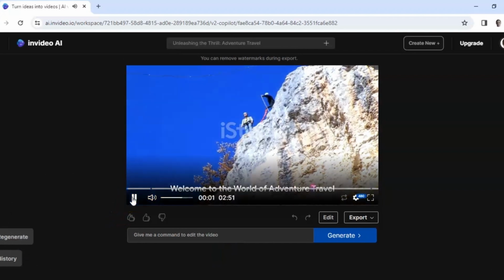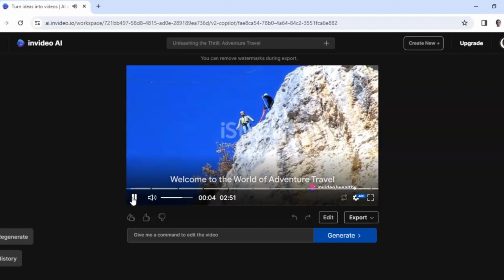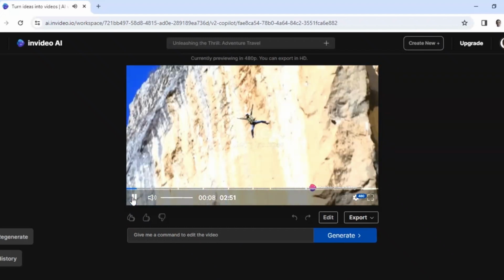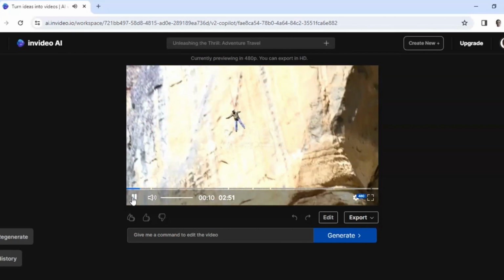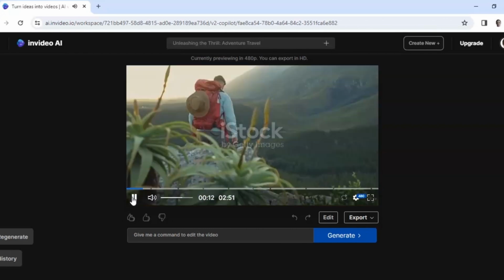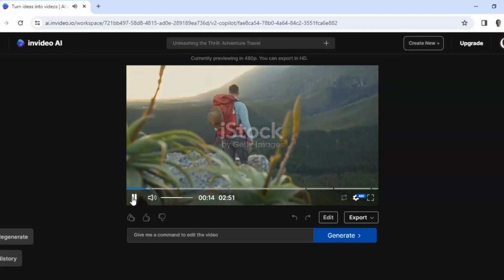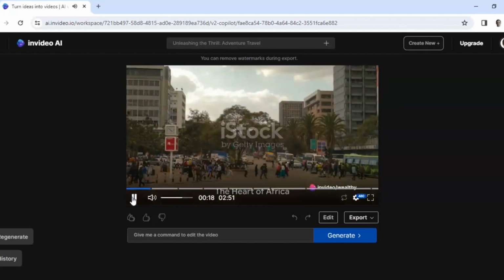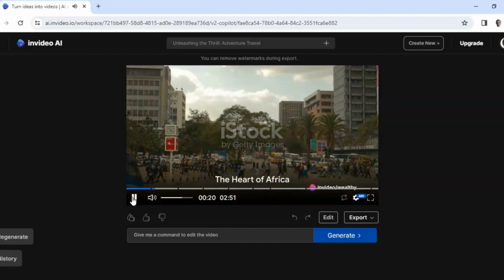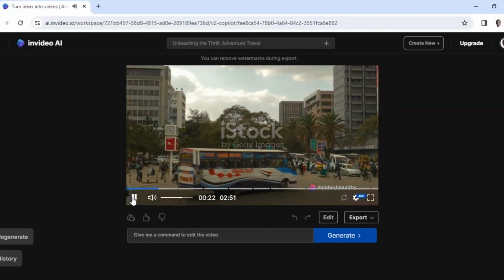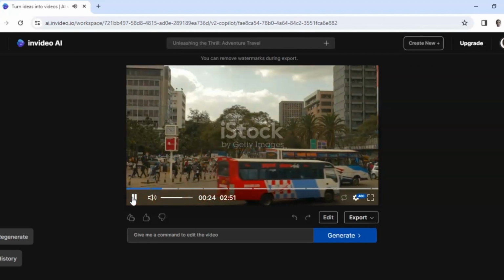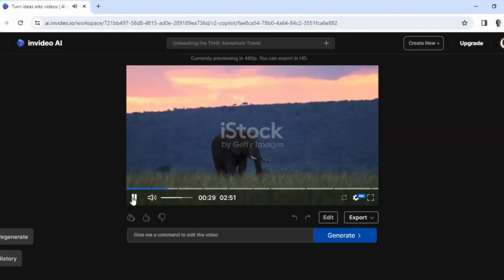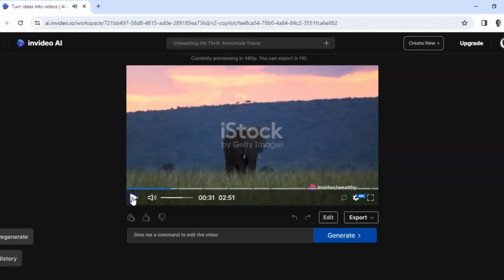Imagine standing on the precipice of a towering cliff. The rush of adrenaline coursing through your veins, the wind whipping your hair about as you leap into the unknown. Welcome to the world of adventure travel, where every day is an exhilarating new journey. Our story begins in the heart of Africa, where the landscapes are as diverse as the wildlife that inhabits them. From the bustling markets of Marrakesh to the serene beauty of the Serengeti, it's a continent.